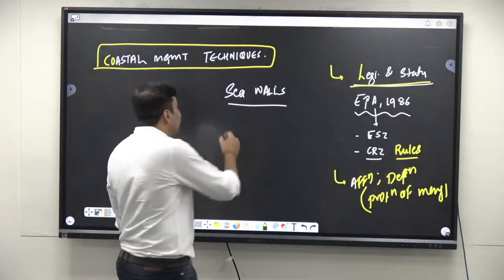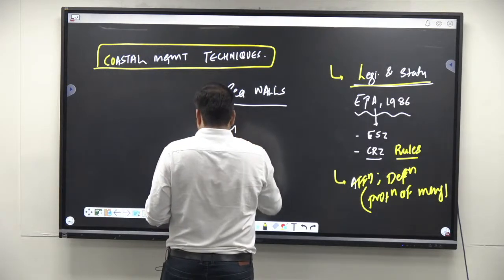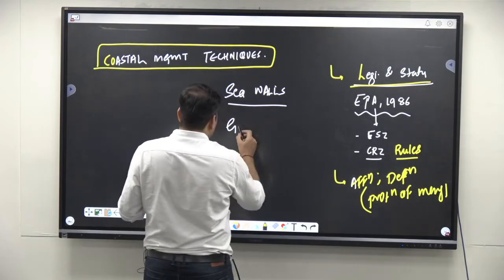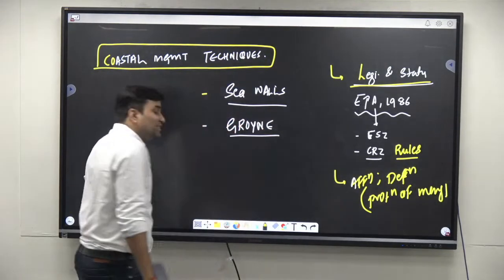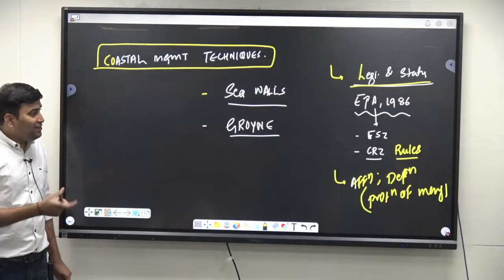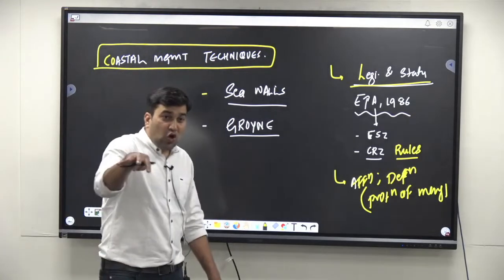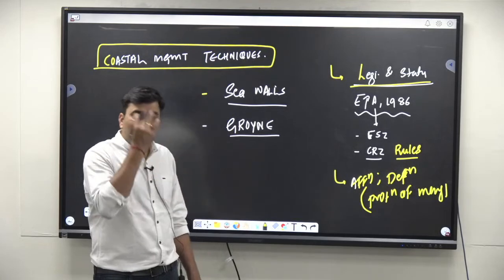You also have certain hydraulic structures like groynes. If you see in this drawing, these are the hydraulic structures, especially along the beach areas. So the long wave oceanic currents, the speed would be reduced by these groins.